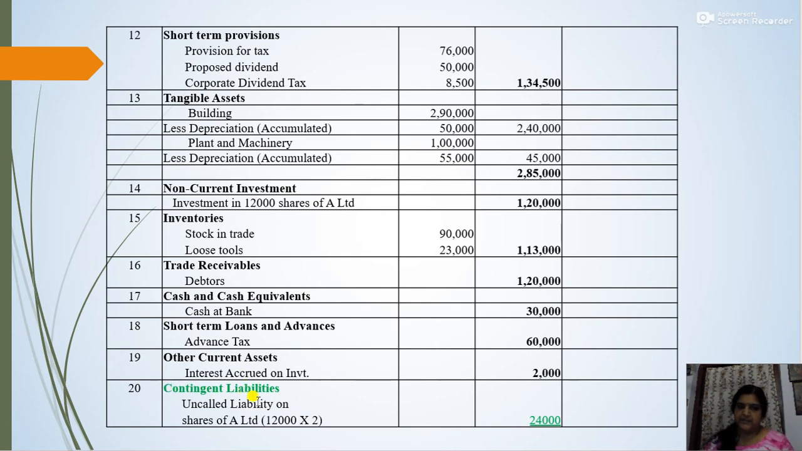Under contingent liability in the note to accounts we will write the uncalled liability on shares of A Limited, because there is an investment in 12,000 shares of A Limited of rupees 10, but only 8 is paid up. So the remaining 2 needs to be paid. That amount will be shown under the head contingent liability as uncalled liability on shares of A Limited, 12,000 into 2, that is 24,000. This is written only in the note to accounts and will not be taken to the balance sheet, remember. Okay, so this is the note to accounts relating to the balance sheet, altogether 20 items.